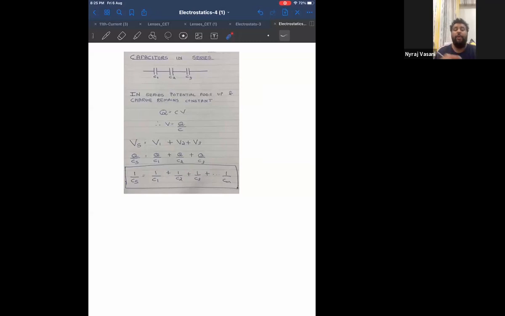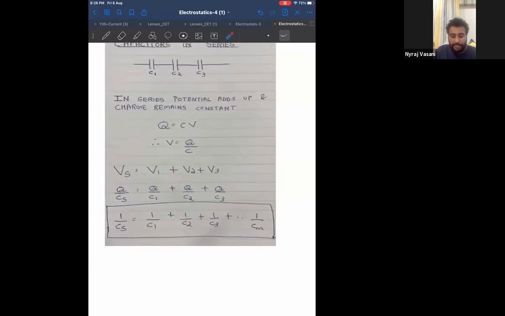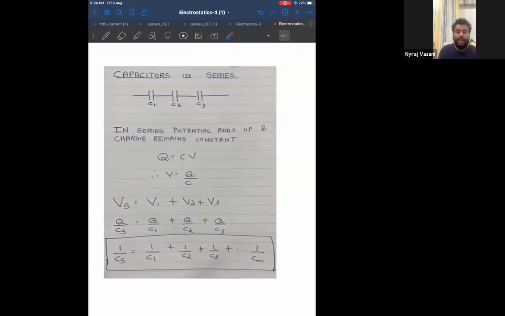I have to find, when capacitors are connected in series, what is the capacitance. In resistance, Rs is equal to R1 plus R2 plus R3. Remember? And 1 by Rp is equal to 1 by R1 plus 1 by R2 plus dot dot. Now in capacitance, see what is happening. Everyone please look at the screen. When capacitors are connected in series, I will derive it in one shot. Tell me if you have understood. If not, I'll break it into pieces and teach you.